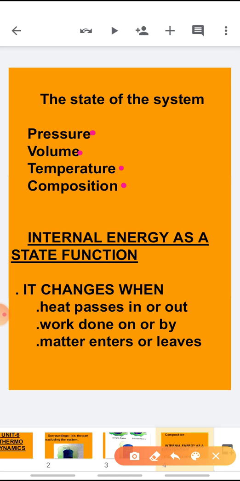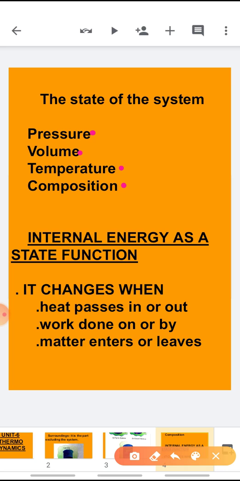Now, in thermodynamics, a different and much simpler concept of the state of system is also introduced, and it does not need detailed knowledge of the motion of the particles. Why? Because we deal with the average measurable properties of the system, and we specify the state of the system by using the state function or the state variable.